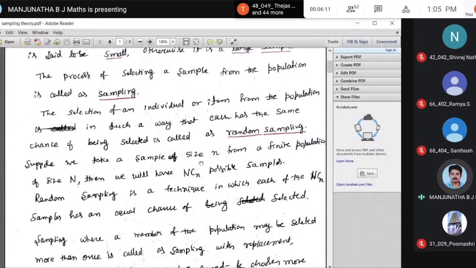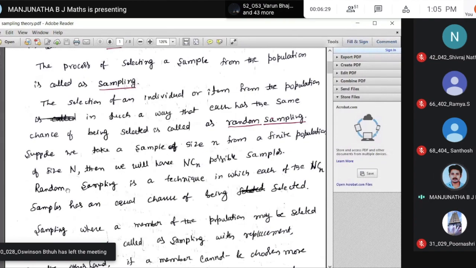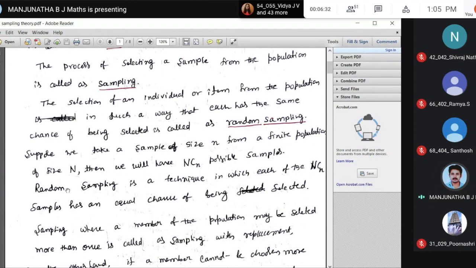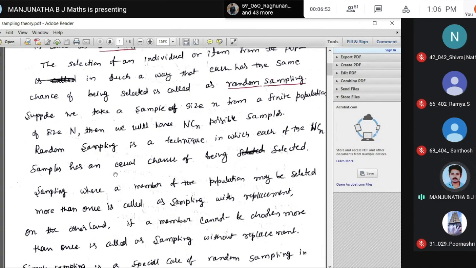Suppose we take a sample of size small n from a finite population of size capital N. The population is finite, so it is countable. The number of students in class A, section A, is a finite quantity, say 60, but if I restrict it to 30, that is a small sample. If we select 5 members out of 30, we can do it in 30C5 ways, which is without replacement.